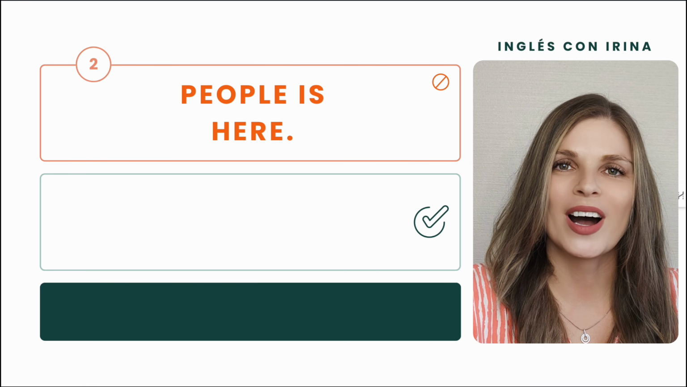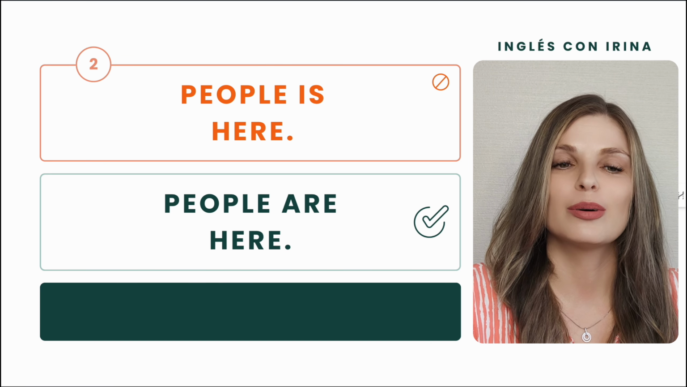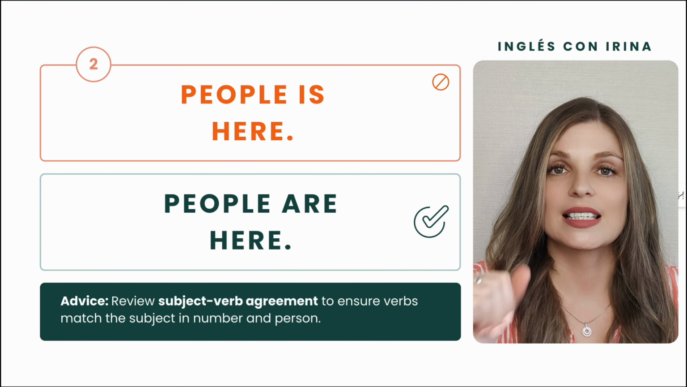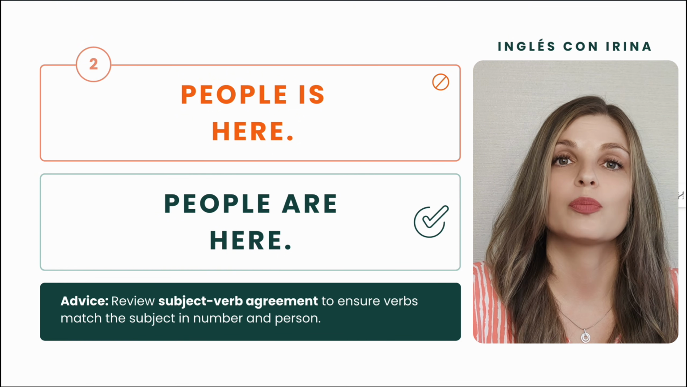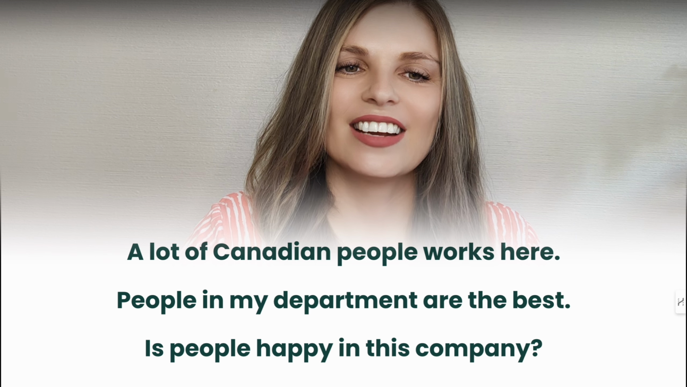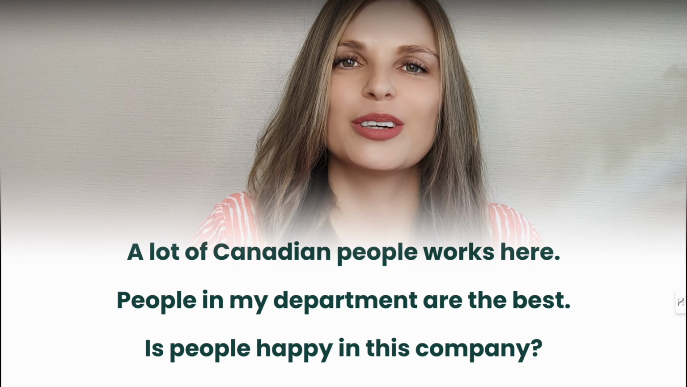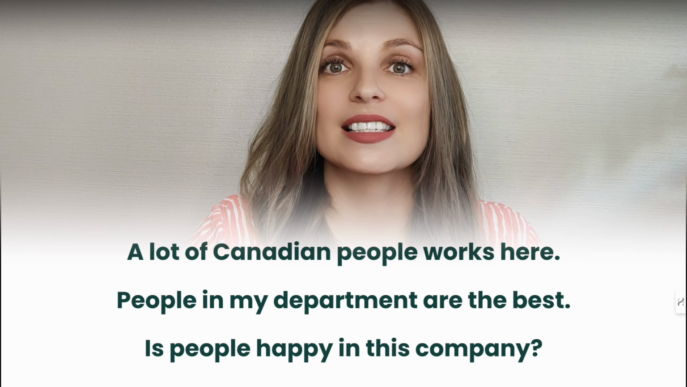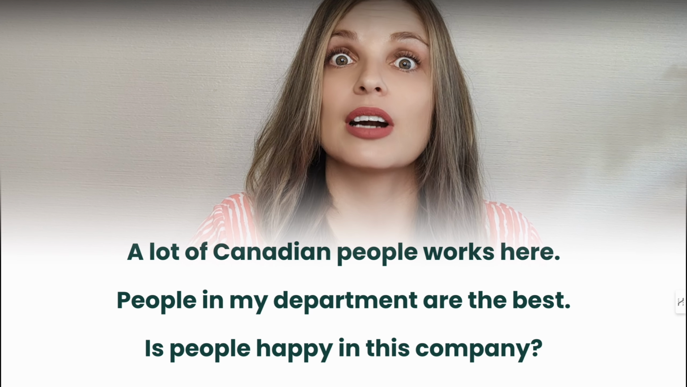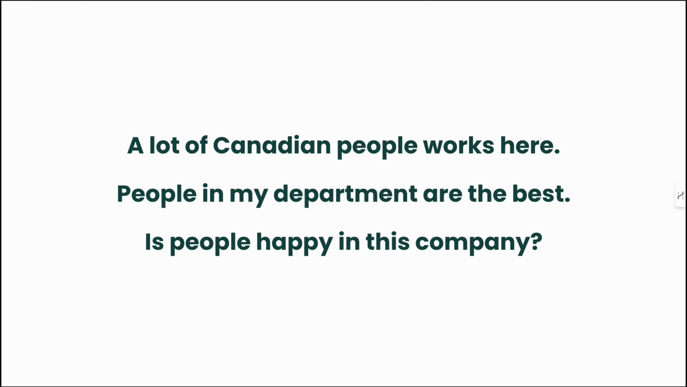3, 2, 1. People are here. This is exactly the same topic as we just saw with the first mistake. Here are 3 sentences for you. And again, I would like you to find sentences with mistakes, if there are any. A lot of Canadian people works here. People in my department are the best. Is people happy in this company?